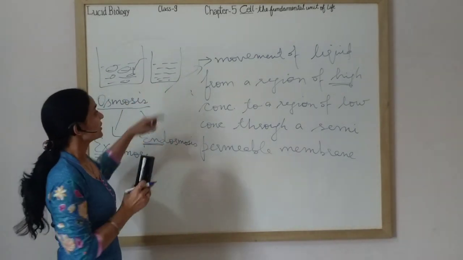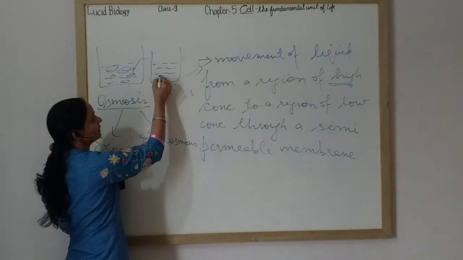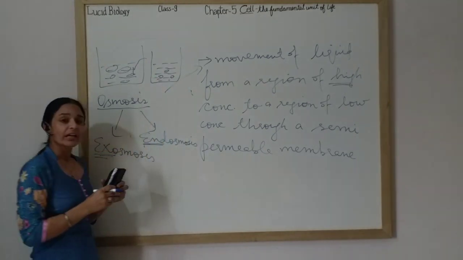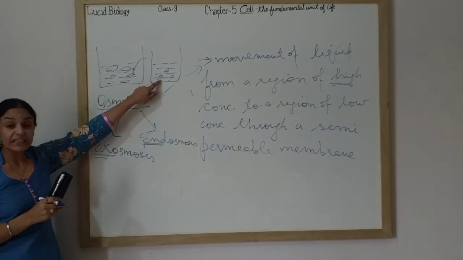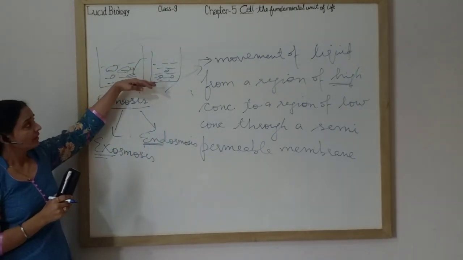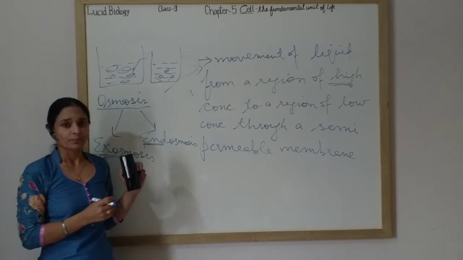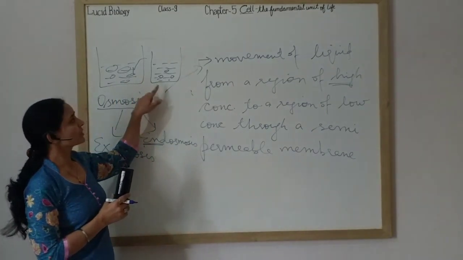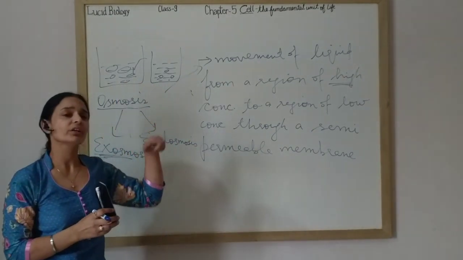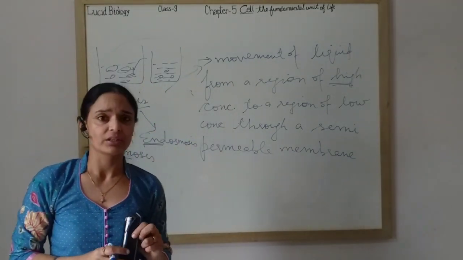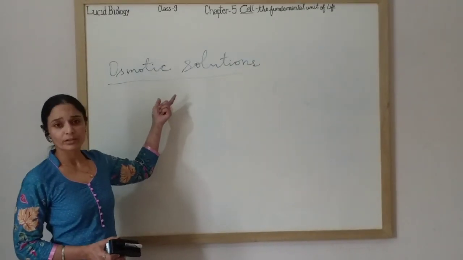These raisins, they will release that water and they will shrink. If water leaves the cell and moves outside, we call this exosmosis. Actually, these solutions are hypotonic and hypertonic. We are going to study osmotic solutions in detail. Okay, now we are going to study osmotic solutions.